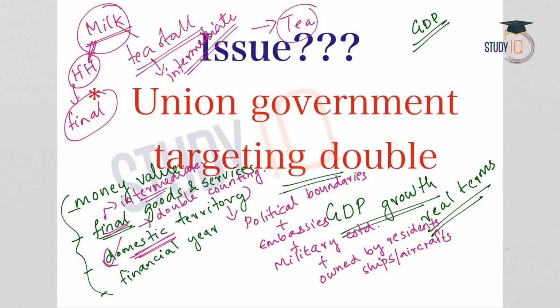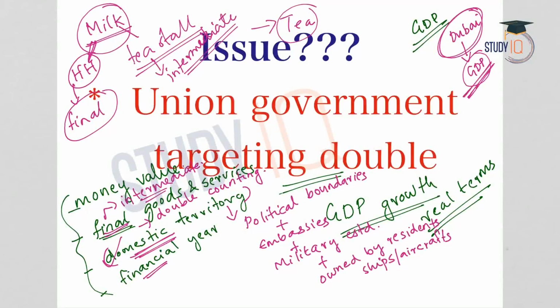If we take an example, Sachin Tendulkar is an Indian. If he owns a restaurant in Dubai and that restaurant earns some profit or some production takes place, it is a service. So, the output of the services from the restaurant or the profit of the restaurant will not be added in GDP because it is not produced in our economy. So, that is the basic difference.